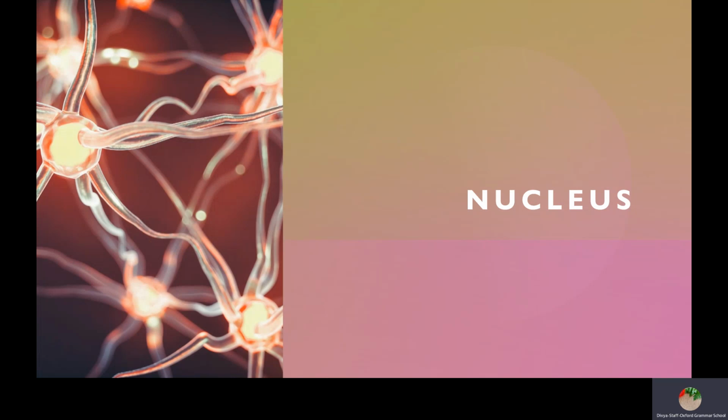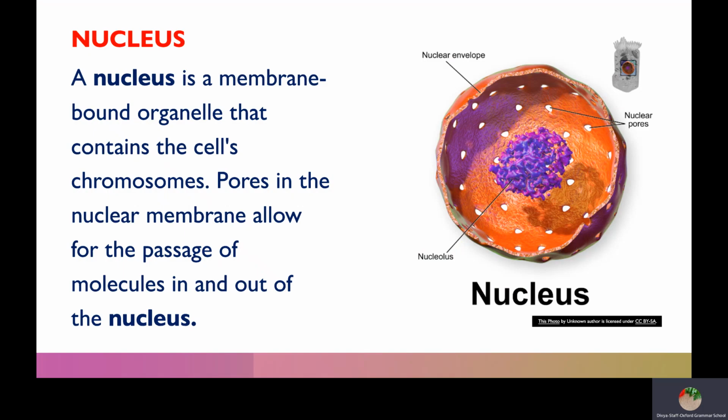So nucleus is present in each and every cell. Of course, it has some exceptions. We will discuss that in this class itself. Okay. So let's go with the definition. A nucleus is a membrane-bound organelle that contains the cell's chromosomes, and pores in the nuclear membrane allow for the passage of molecules in and out of the nucleus.